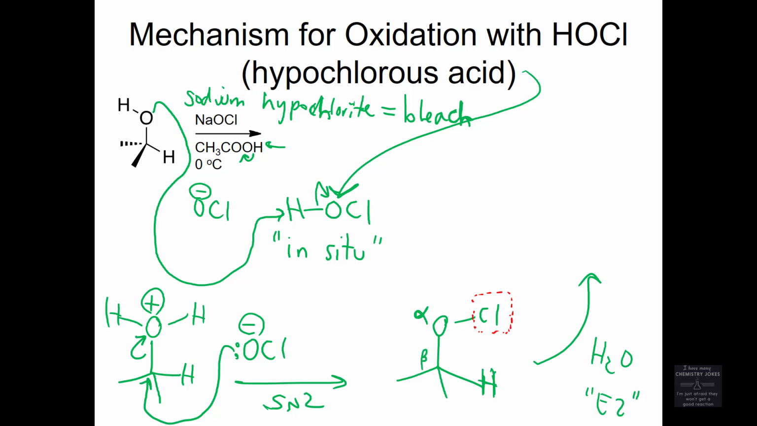I'm going to take a hydrogen from the beta carbon, dump in electrons, simultaneously kicking out your leaving group. And out of that, you get, ta-da, a ketone.